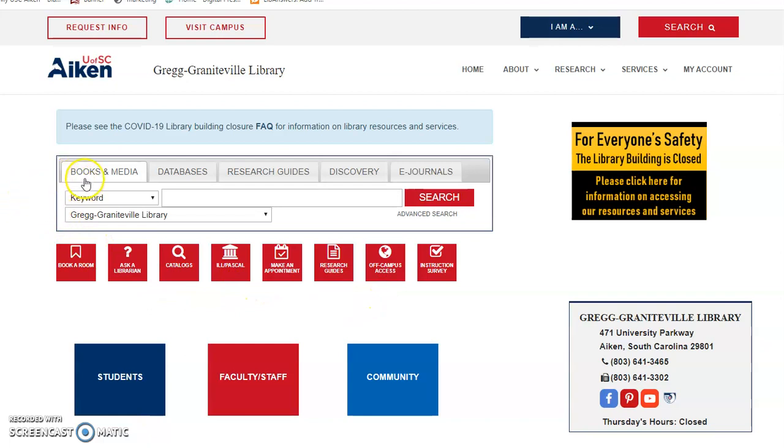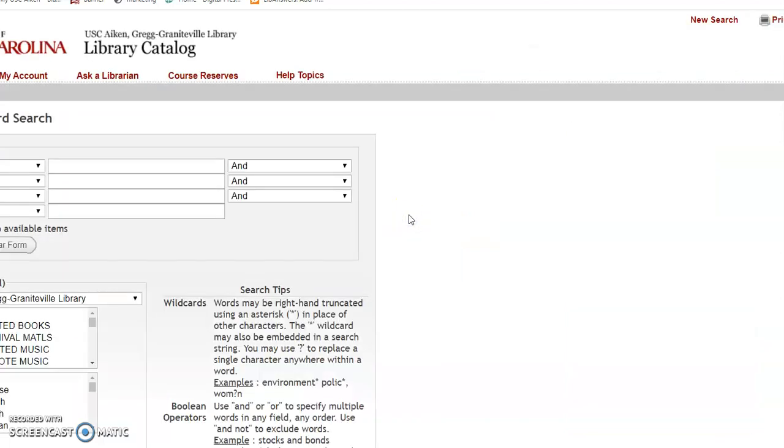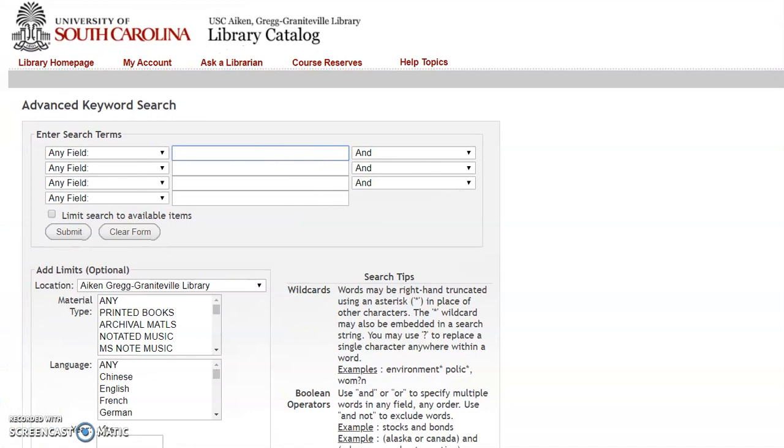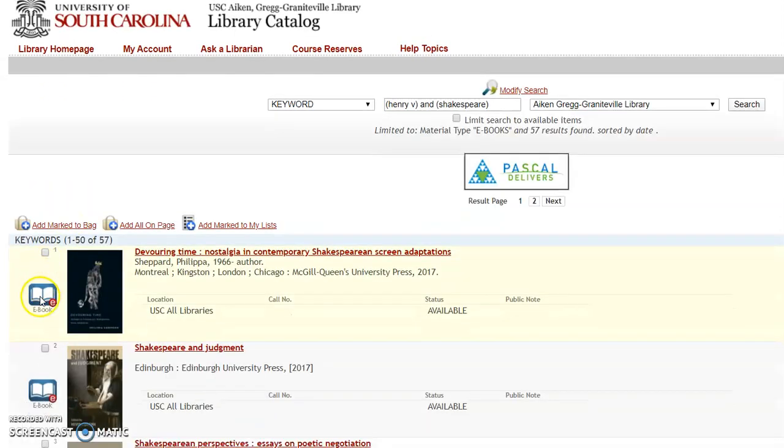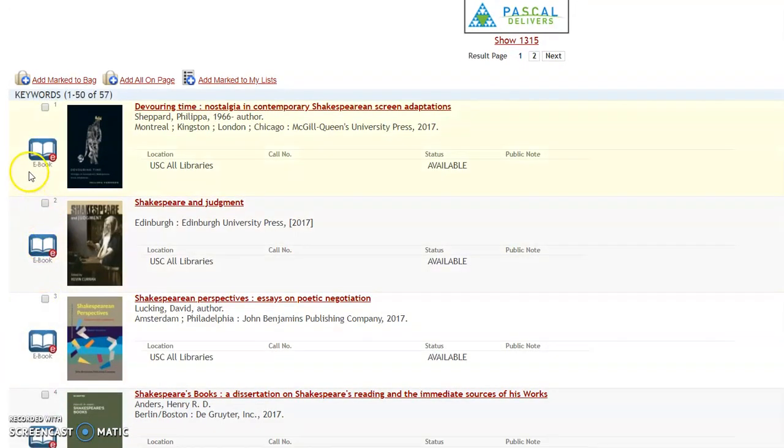The first thing I'm going to show you is how to access books and media, so our electronic books. To access the ebooks, the best first way to do it is to click on Advanced Search. That's going to bring me to an advanced search for the books, and I can go under Material Type, scroll down to the bottom, hit eBooks, and then type in my search. Now that I've typed in my search, I'm going to hit Submit, and that's going to take me to a results list. What you'll notice is that all of the books on the left-hand side say eBook, and that means that it is an electronic book.